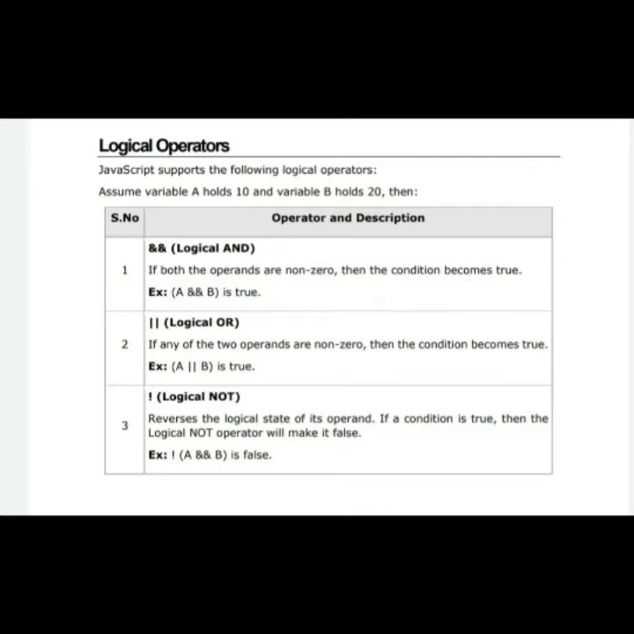If both the operands are non-zero, then the condition becomes true. In the AND condition, if both the conditions are true, then only it will return true, otherwise it will return false. In logical OR, if any one of the conditions is true, then the answer will be true. And logical NOT gives the answer in opposite. If the answer is true based on the condition, it will show the answer as false.